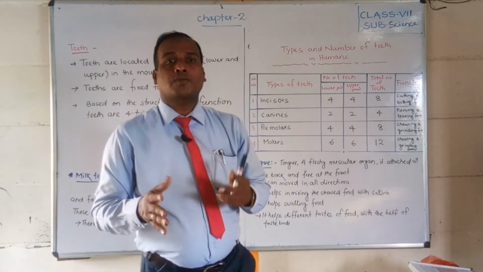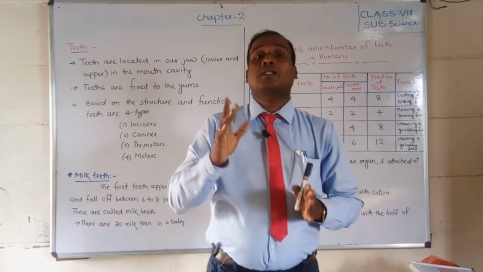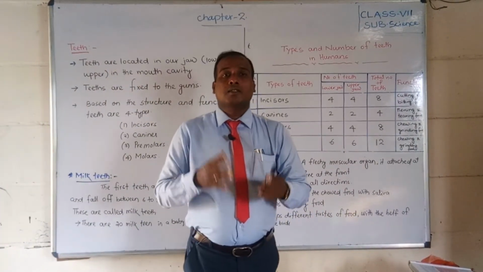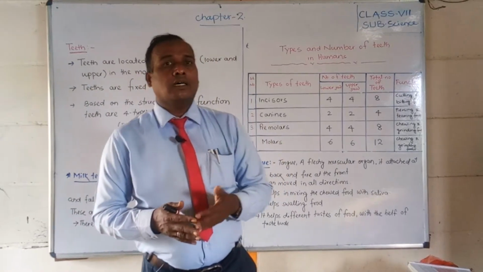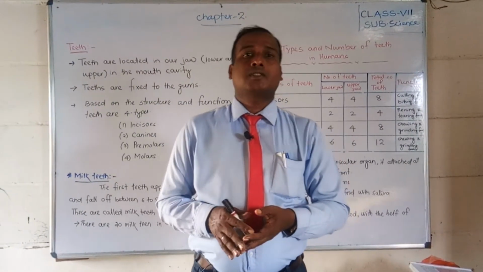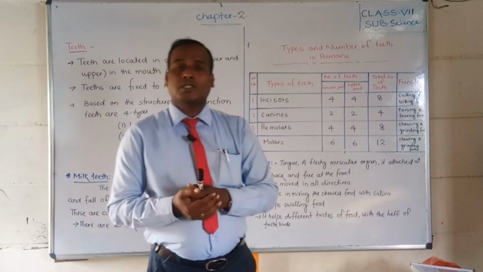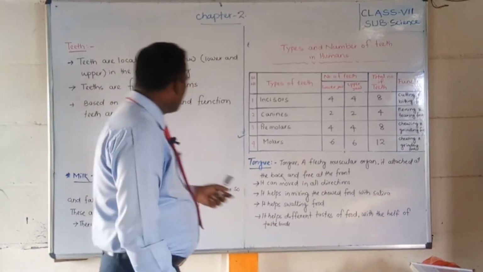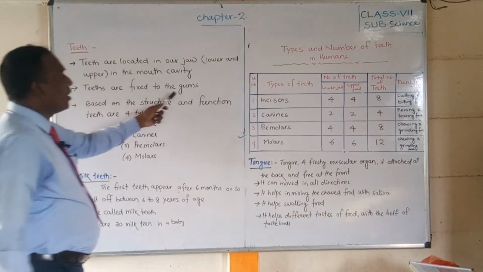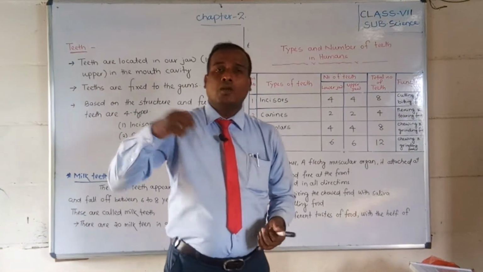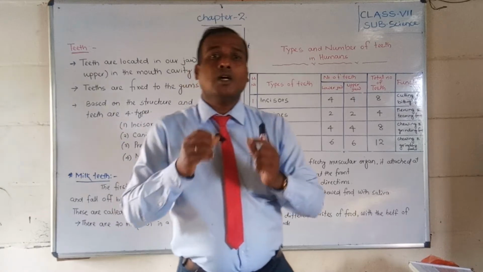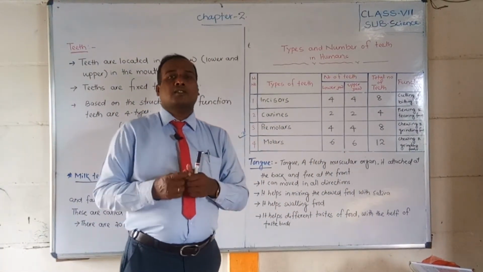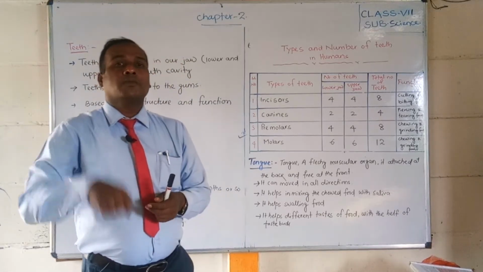So a total of 32 teeth are present in an adult human, but for a child below 18, there may be approximately 28 teeth, 14 in the lower jaw and 14 in the upper jaw. Teeth are fixed to the gums, the red colored, fleshy, very strong tissue, in both the lower jaw and upper jaw.